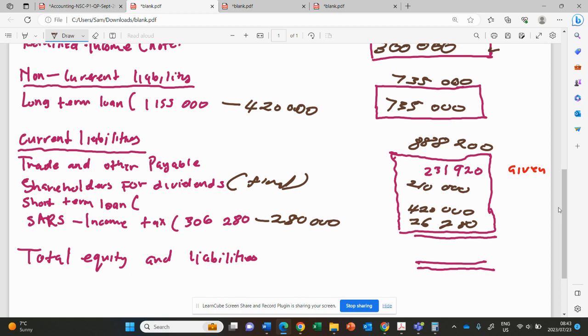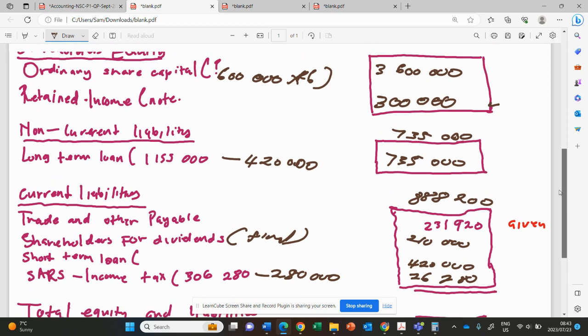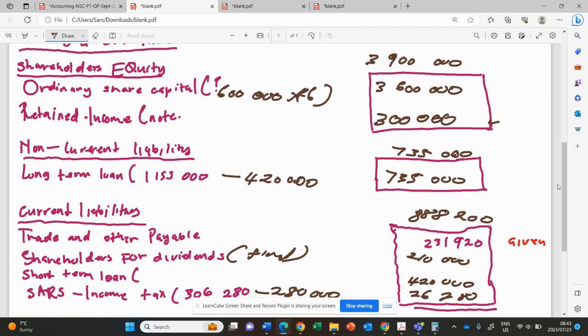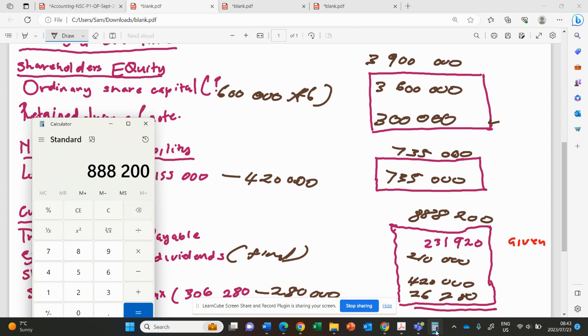All liabilities and the equities are there. Then you can calculate the total. Let's calculate the total equity and liabilities. That would be 3 million, and then 735,000, and then 888,200, and that would be 5,523,200.